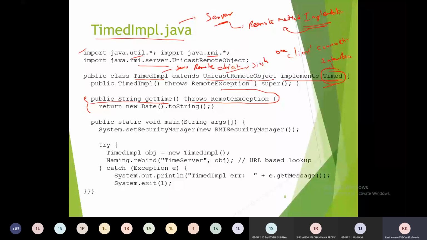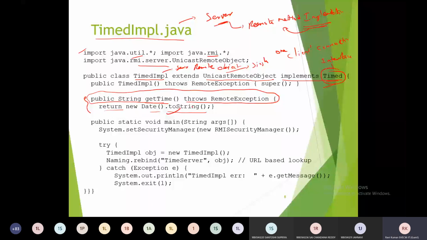And this is the definition. Very simple definition: return new Date().toString(). That's all. We don't do any complex operation here, we just return new Date().toString(). This is the definition. And then simply a main method.